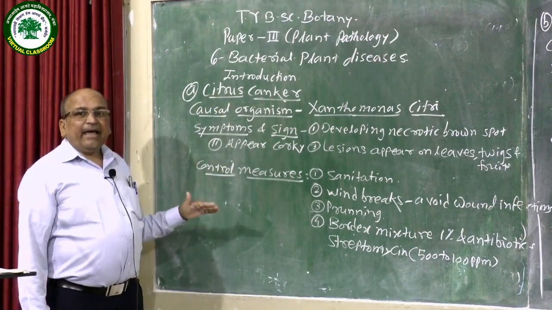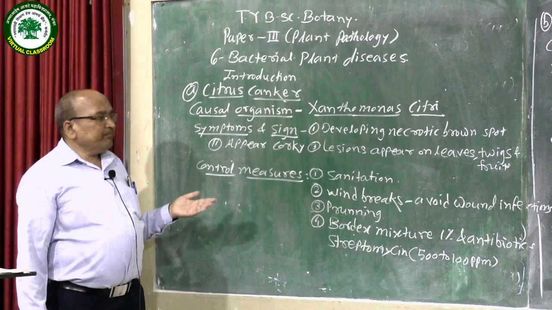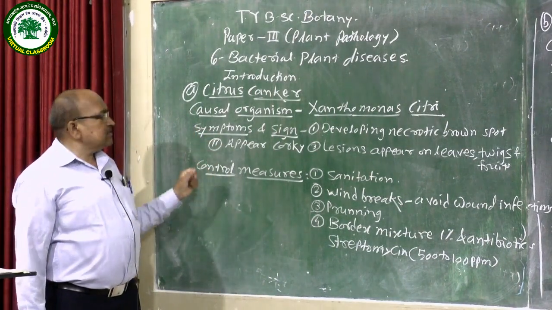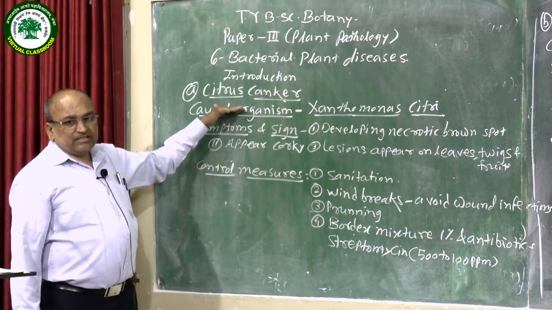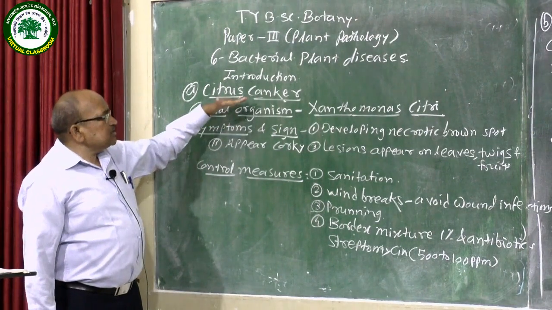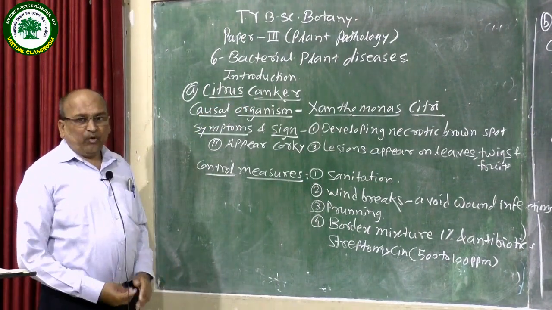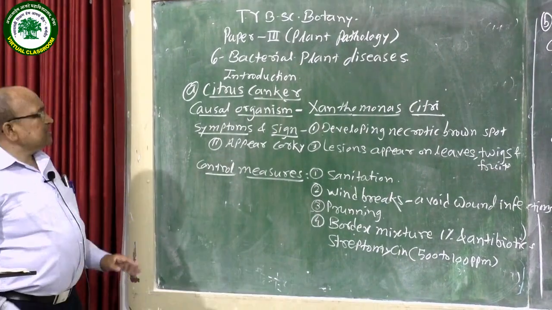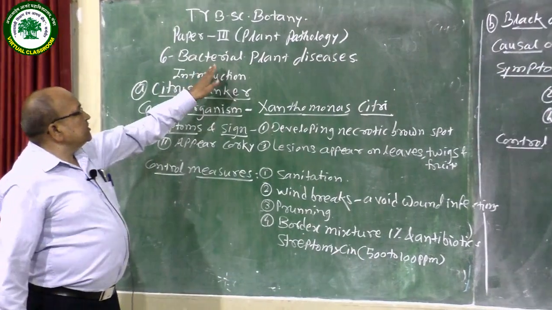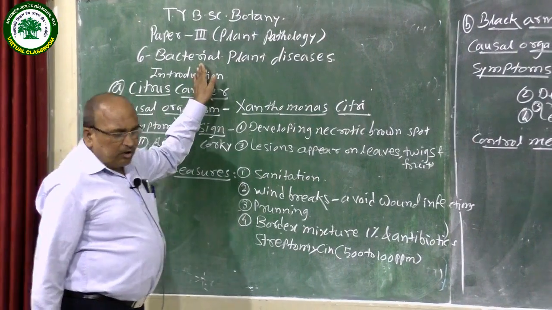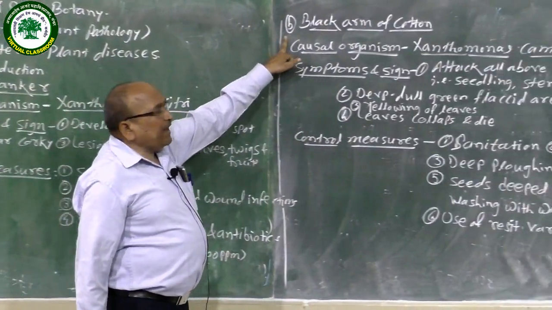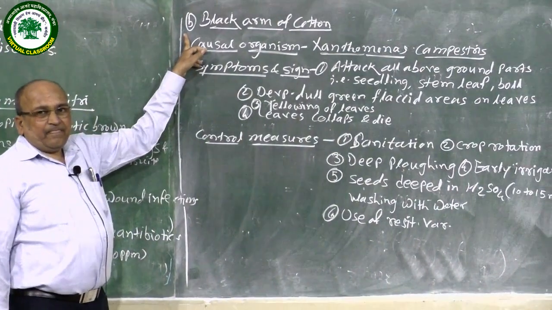The quality as well as quantity of fruits decreases due to this disease. So control of such a disease is very important. Thank you.